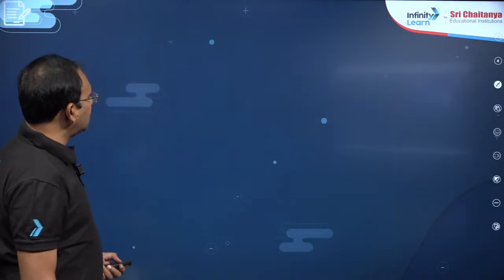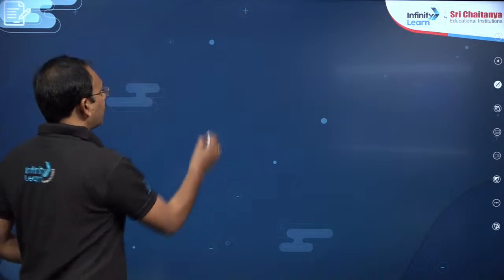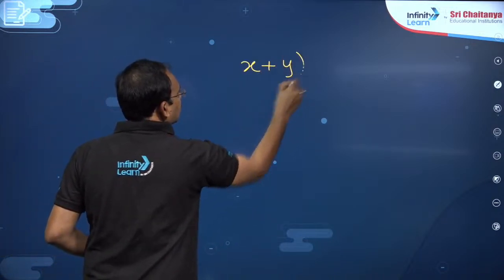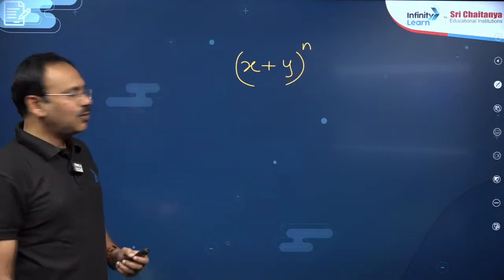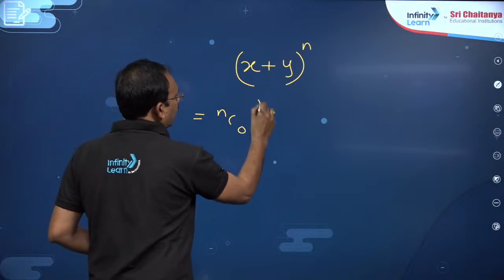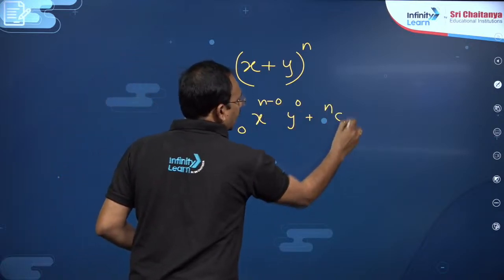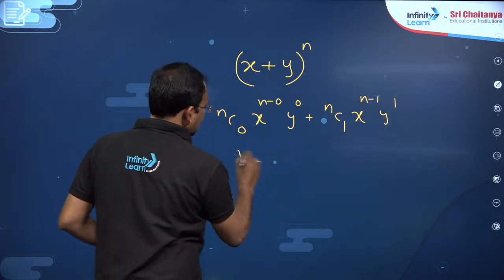Then next, my dear friends, coming to binomial theorem. So what is the first point that you need to learn? First, model problems I am going to explain here. If you take (x plus y) whole power n, where n is a positive integer, you know its expansion will be nC0 x^n y^0 plus nC1 x^(n-1) y^1 plus and so on.